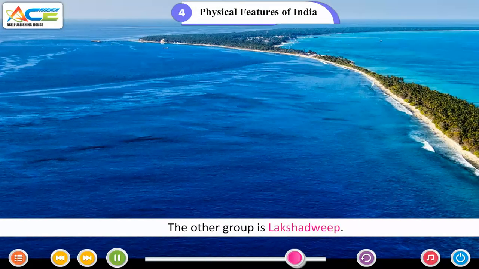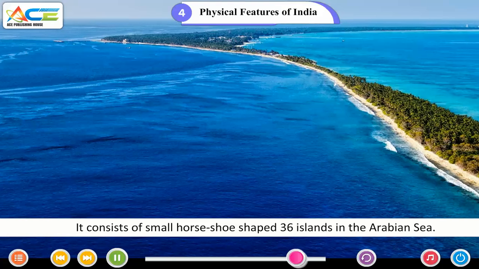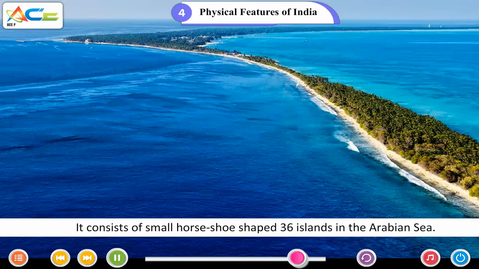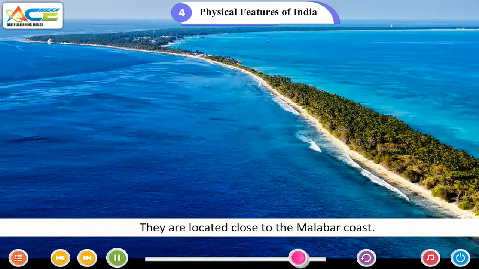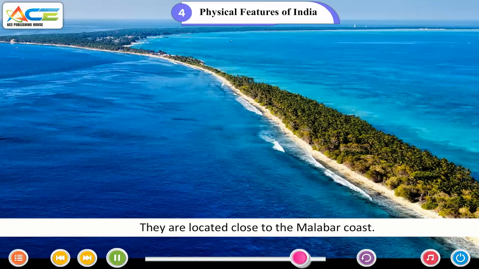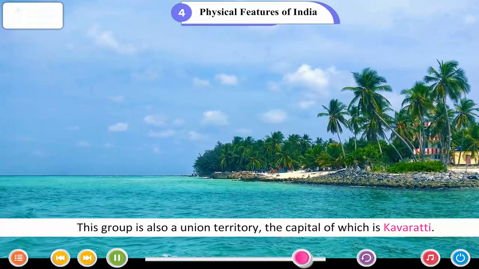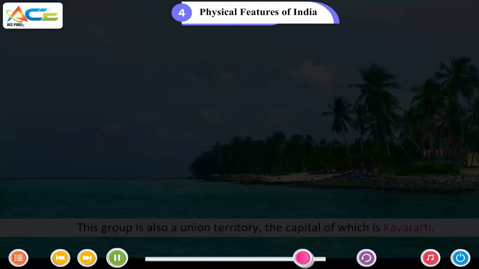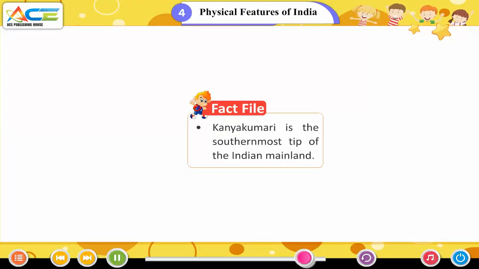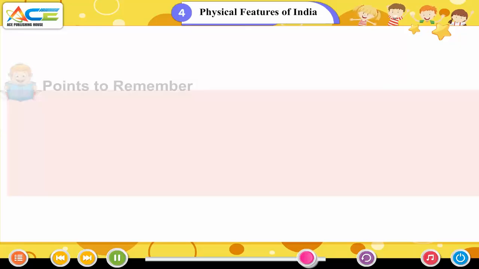The other group is Lakshadweep. It consists of 36 small horseshoe-shaped islands in the Arabian Sea. They are located close to the Malabar coast. This group is also a union territory, the capital of which is Kavaratti. Fact file. Kanyakumari is the southernmost tip of the Indian mainland.